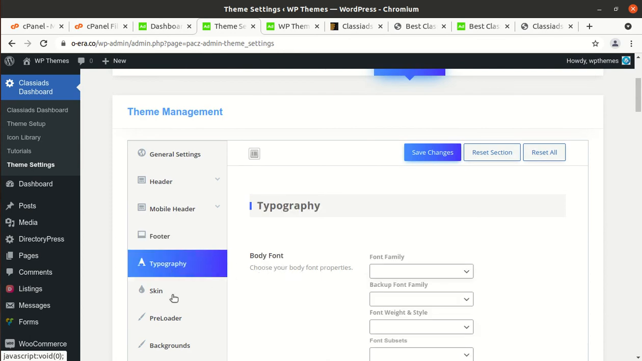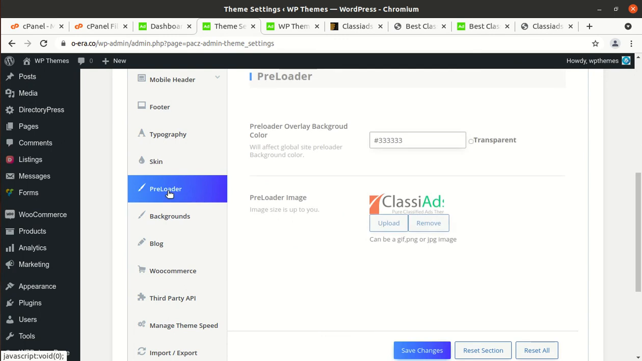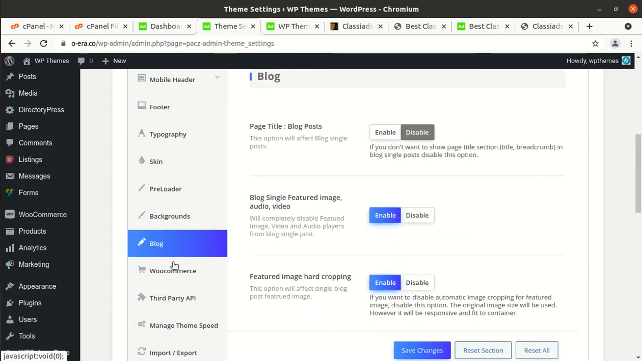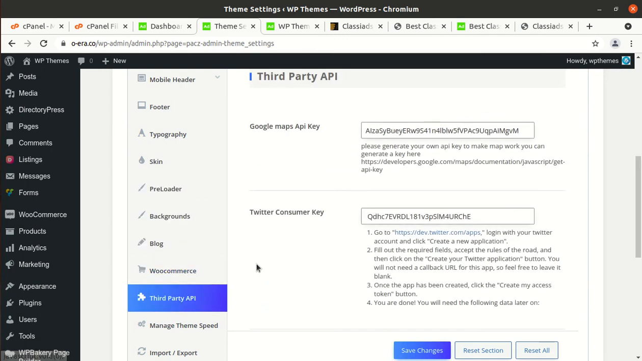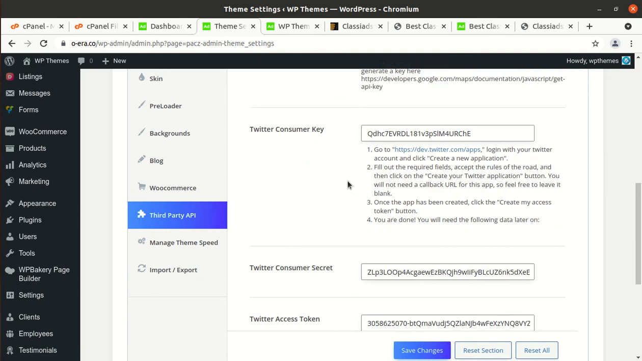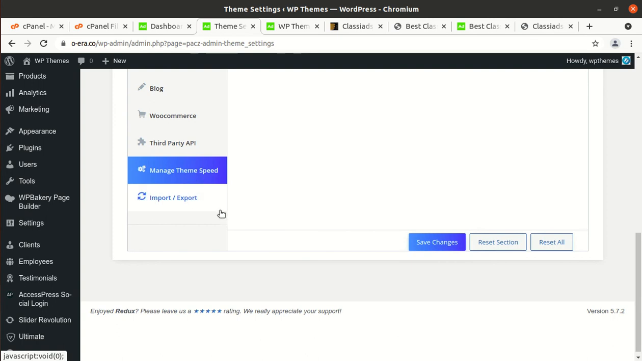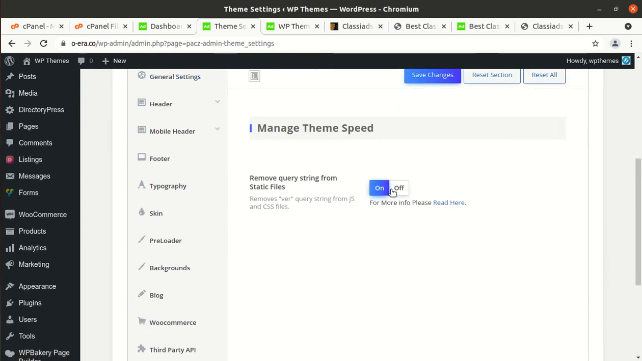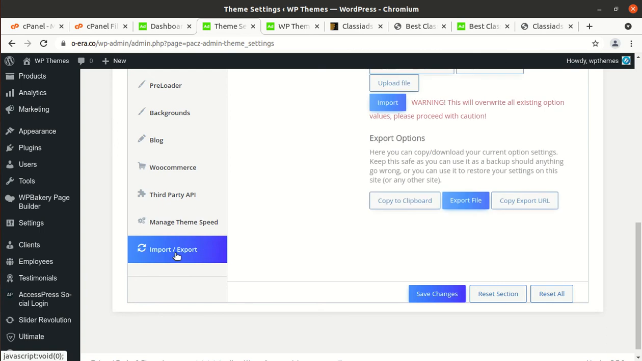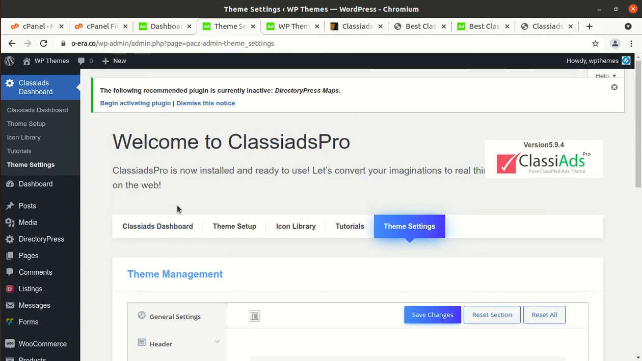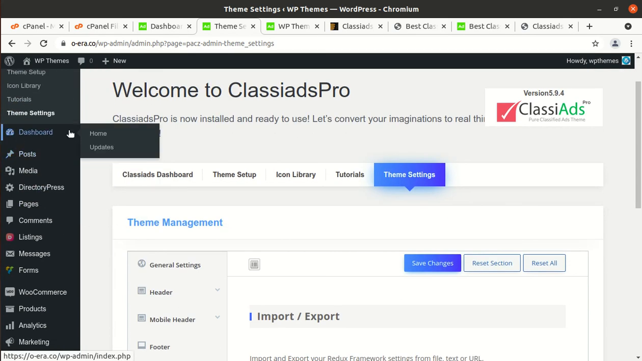Typography option is here. Skin, preloaders, backgrounds, blog, WooCommerce, third-party API, and here you need to change the Google Map API, which was causing trouble, and this is invalid, and you have to create your own, of course. Manage theme speed. Okay, so theme optimizer is also here, and import export function is here. So all settings, all controls are here for your website, and let us check what is next.